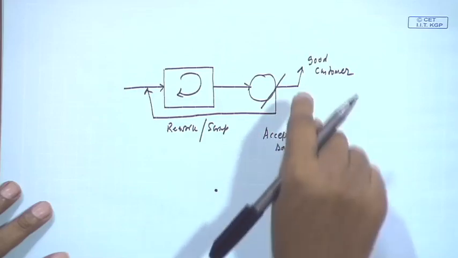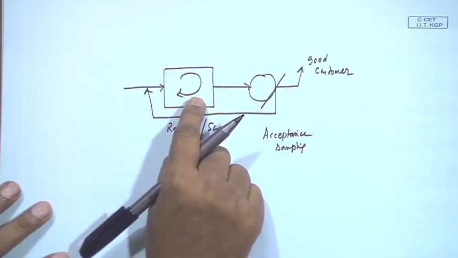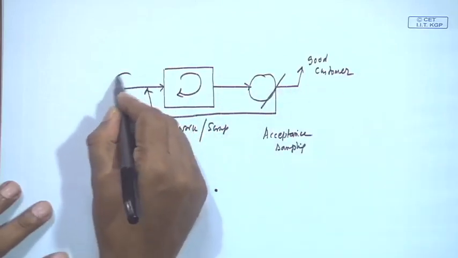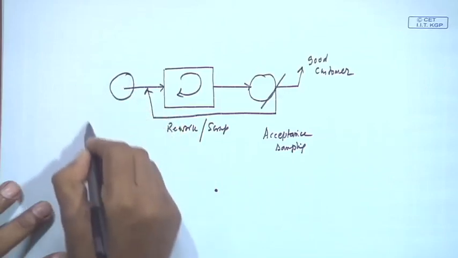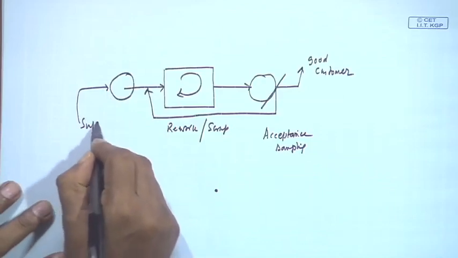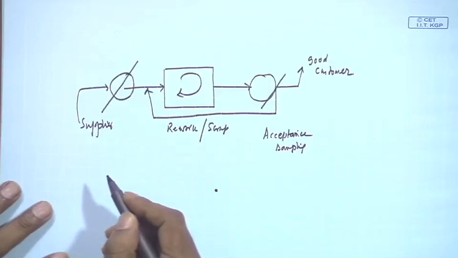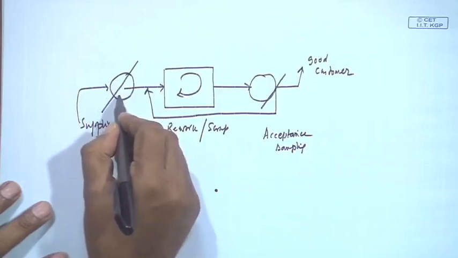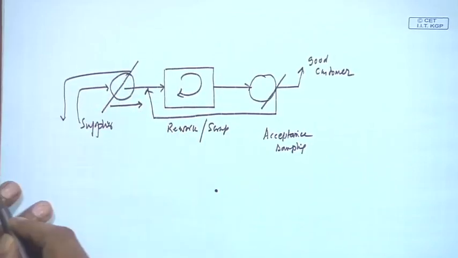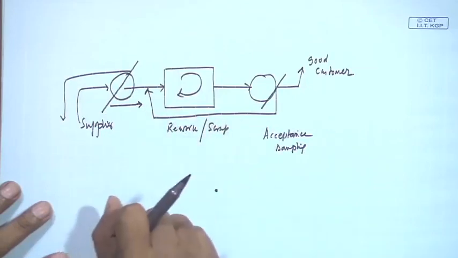Acceptance sampling. Suppose you are doing this one: this is the manufacturer, you are the customer, or the other way also. Suppose you are purchasing raw materials, there is a supplier supplying raw materials, and here is a quality control acceptance sampling. Again, if it is a good product going to you, good, but if it is bad, it is again coming back to the supplier. In both these places, it is an acceptance sampling case.